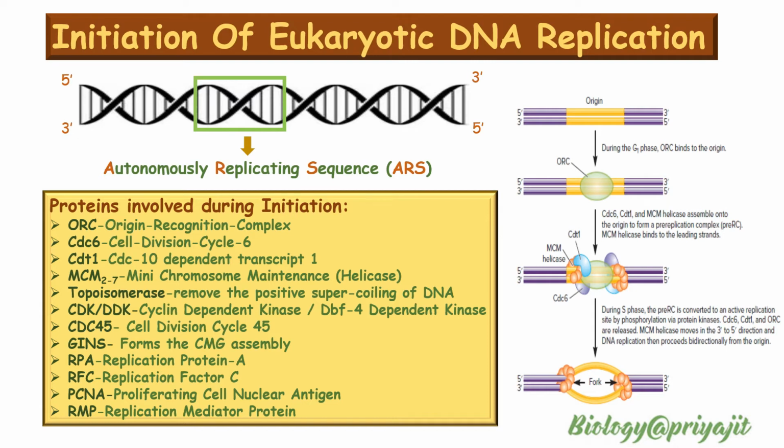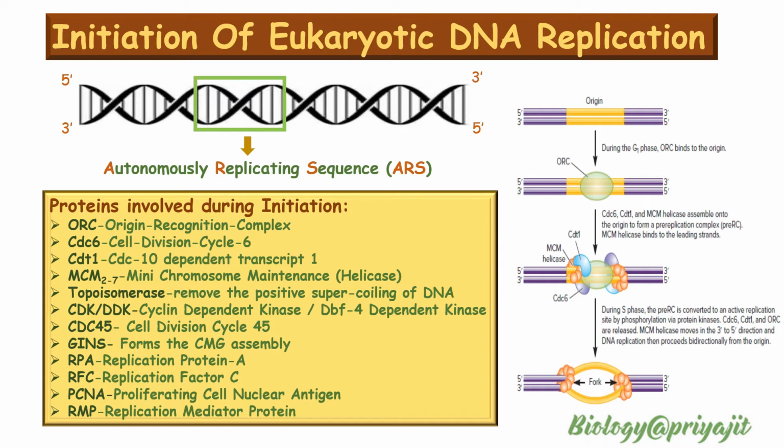DNA replication in eukaryotes requires the assembly of a pre-replication complex (pre-RC) during the G1 phase of the cell cycle. The binding of the origin recognition complex, ORC, on specific DNA sequences is the foundation for pre-RC assembly.